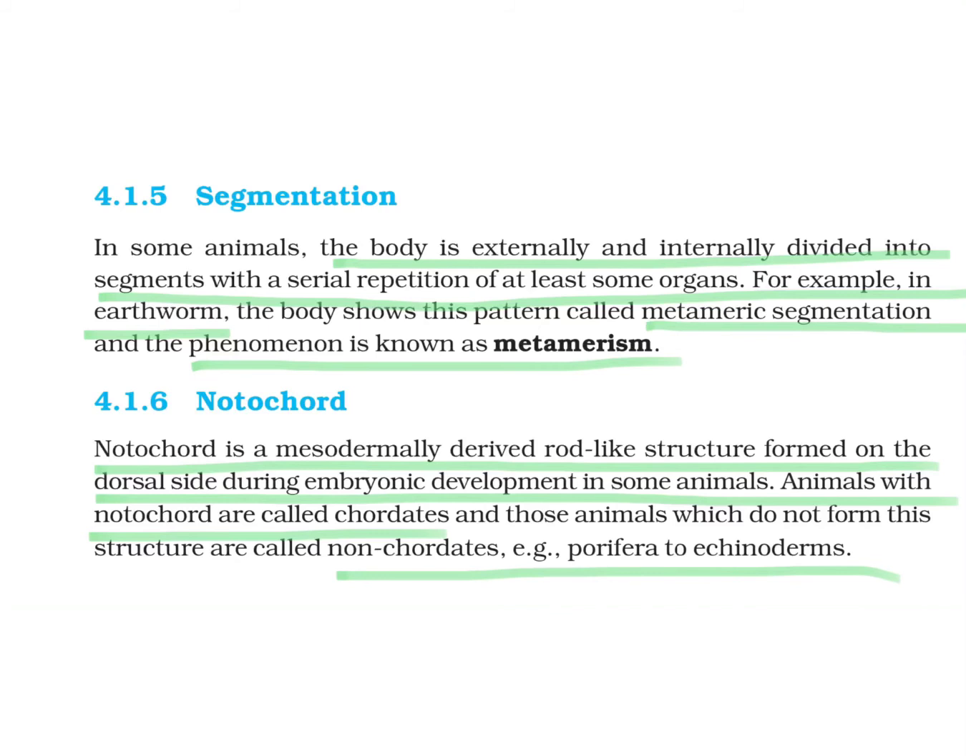Another important term is notochord. What do you mean by notochord? Let us define it. Notochord is actually a mesodermally derived rod-like structure which is formed on the dorsal side during embryonic development in some of the animals. Animals with notochord are definitely known as chordates. We are also one of them. And those animals which do not form this type of structure are considered as non-chordates, like mostly invertebrates, the lower organisms, they are considered in a non-chordate group.